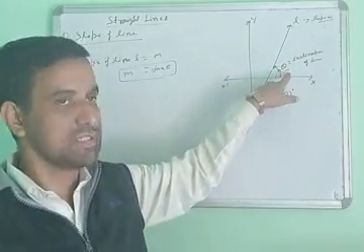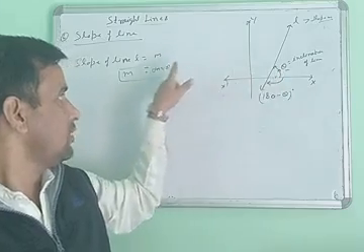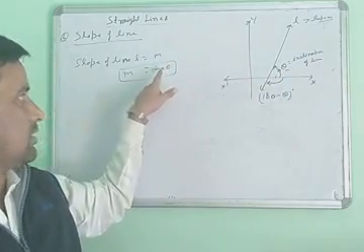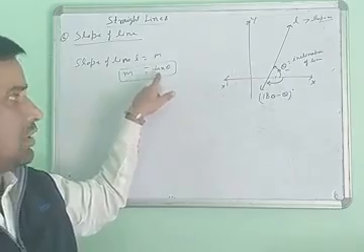What is the value of this angle? When you use tan theta, the value of m comes out.